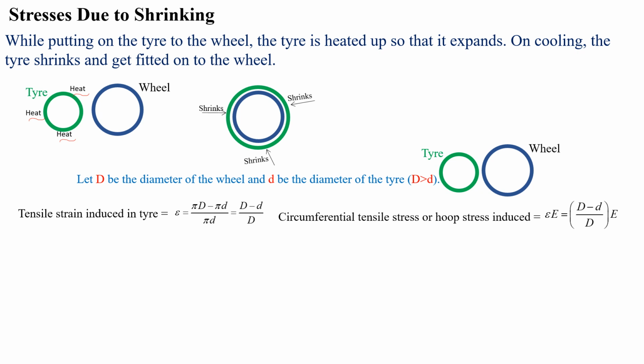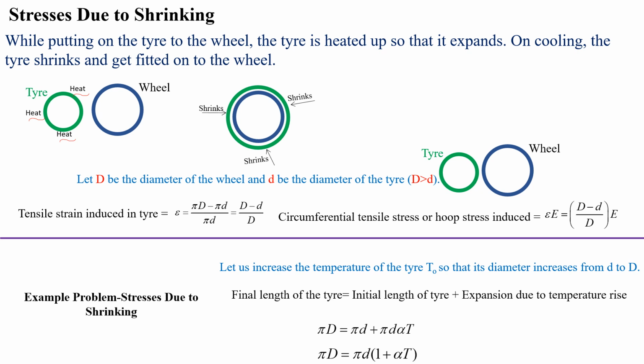Then tensile strain induced in the tire, that is epsilon equal to the circumference of the wheel minus circumference of the tire divided by circumference of the tire. So that is tensile strain epsilon equal to the capital D minus small d divided by small d, and hoop stress equal to the D minus d divided by d into the Young's modulus capital E.